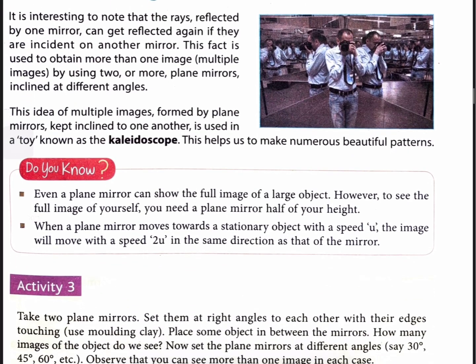Do you know, even a plane mirror can show the full image of a large object. However, to see the full image of yourself, you need a plane mirror half of your height. When a plane mirror moves towards a stationary object with a speed of u, the image will move with a speed 2u in the same direction as that of the mirror.